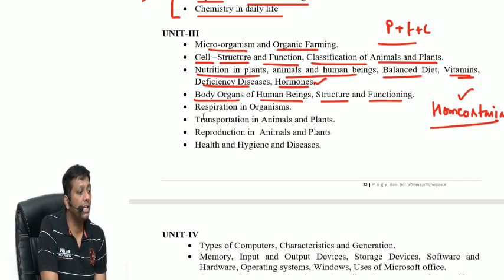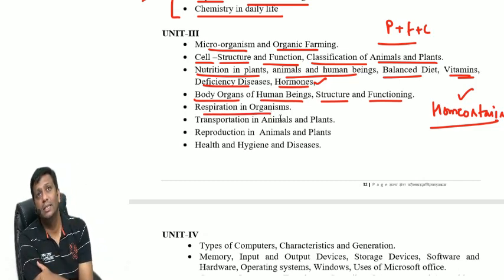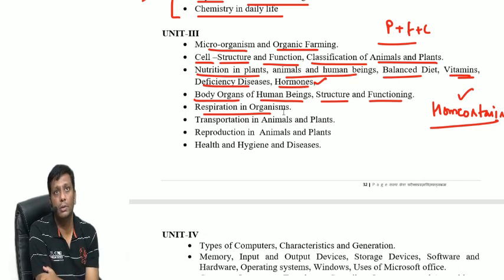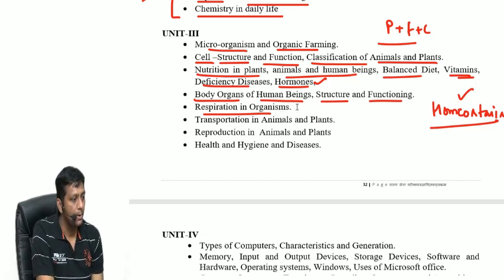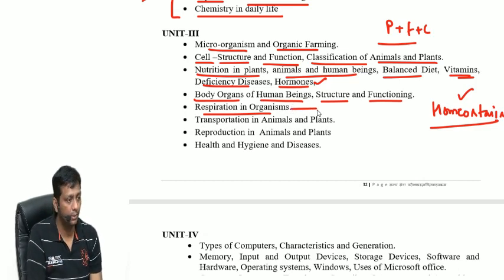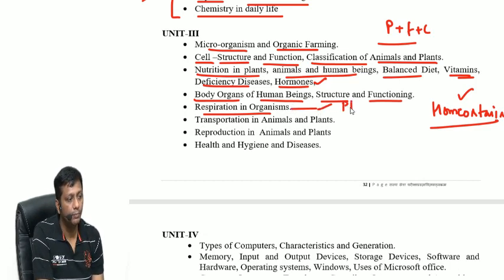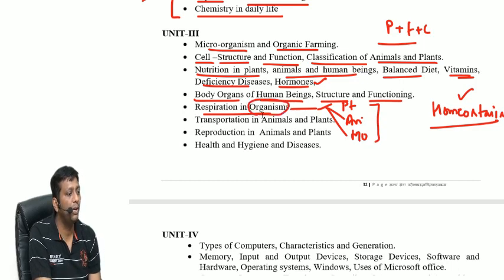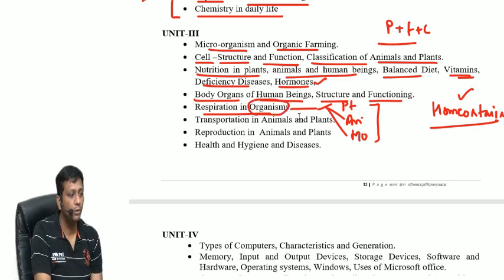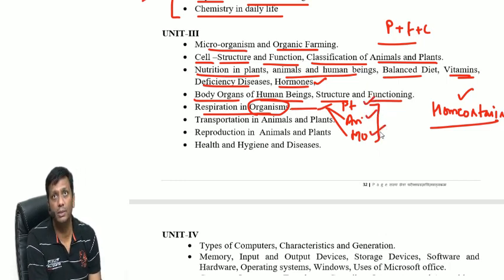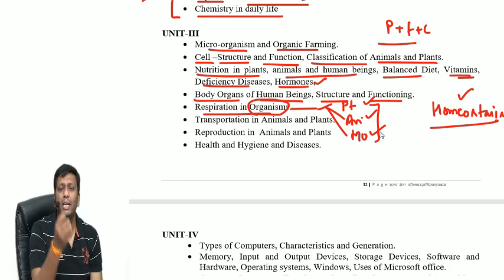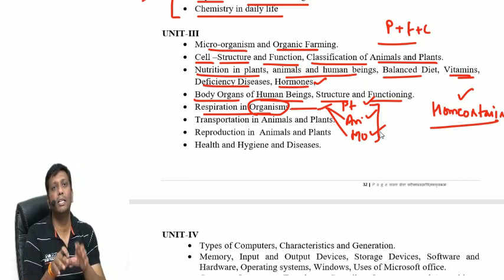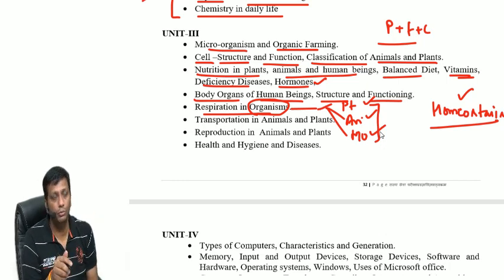Next one, respiration in organisms. Do you know, guys, organisms are of three types? Remember, organisms are living organisms: the first is plant, second animal, and third microorganism. If this type of question comes, respiration in organisms, in brief you should know respiration in plants, respiration in animals and respiration in microorganisms. This entire knowledge you should have. But in brief, MPPSC will not make a very difficult question. I will do a small discussion with you.